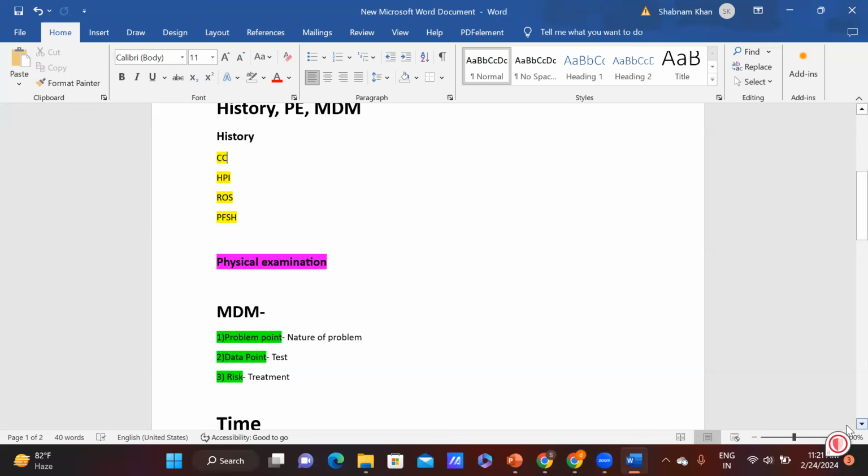Tell me about the data point test. Order means we have to check the lab test. Order and review, what is the difference? Right question asked. So order means, suppose you are a doctor and I am a patient. I visit you. I am having abdominal pain. So you will suggest me, Deepak, go for the test. Let's see. You will suggest me, Deepak, go for a CT abdomen, X-ray of abdomen. So this is called an order. You have given me an order to perform a test in future. Am I right?